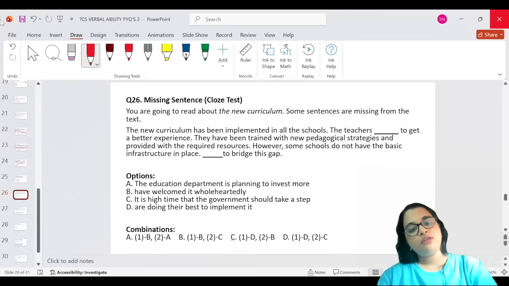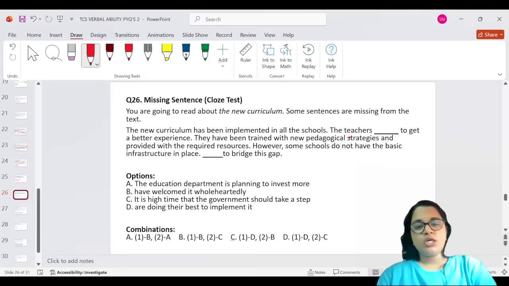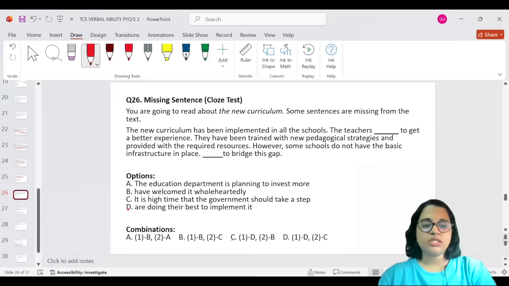Now we have another cloze test. The new curriculum has been implemented in all the schools. The teachers blank to get a better experience. The teachers are doing their best to implement it to get a better experience. The teachers are doing their best. Yes, I think D will be coming here.